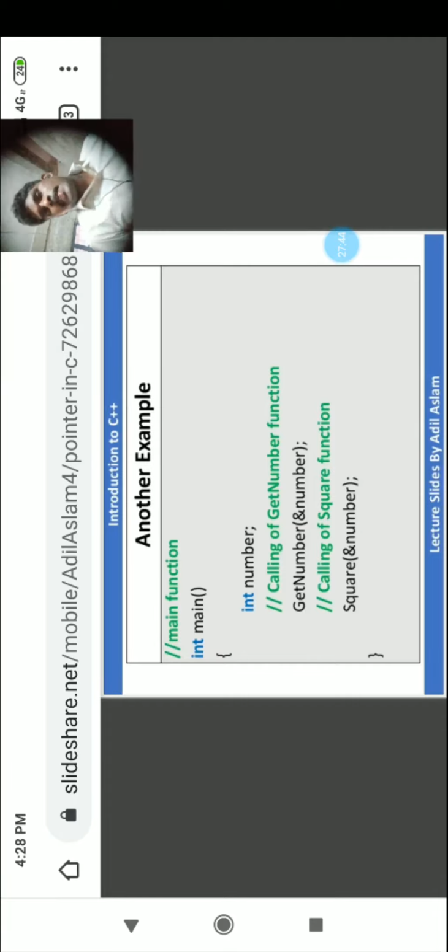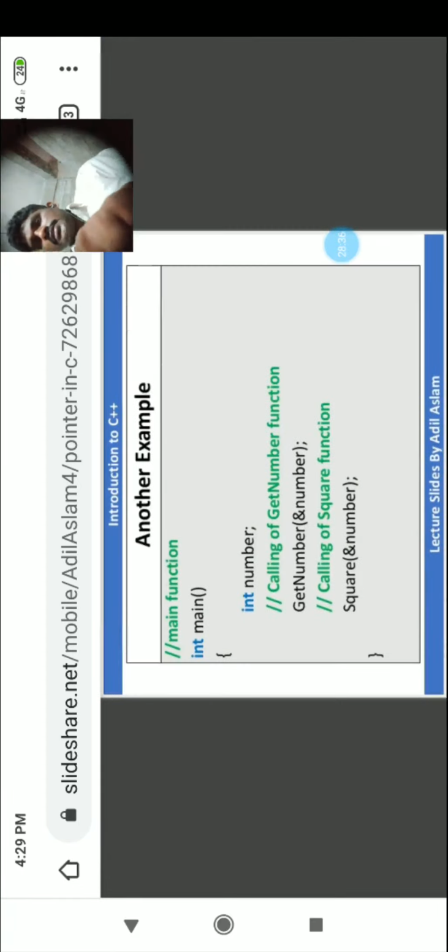Same address: getNumber gets the address of the number, and square also gets the same address. Now what happened? I entered 25, and at the same address, square works on it. Now 25 becomes 625, so it becomes the square.